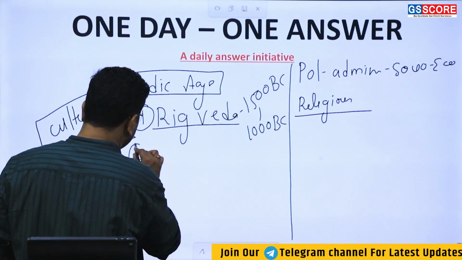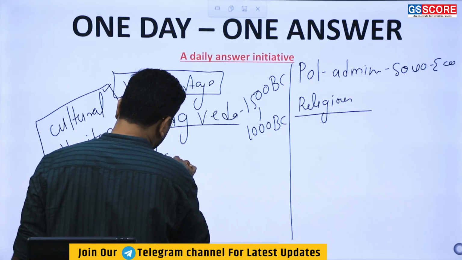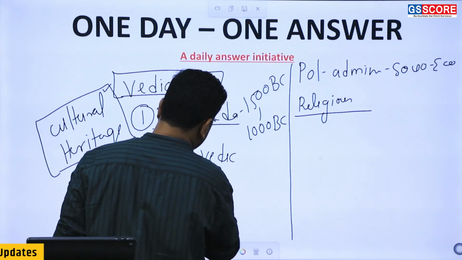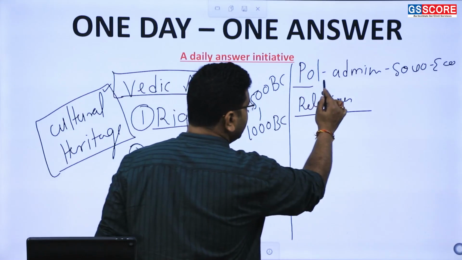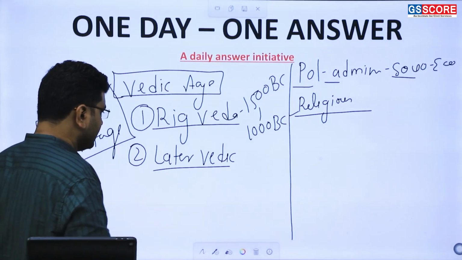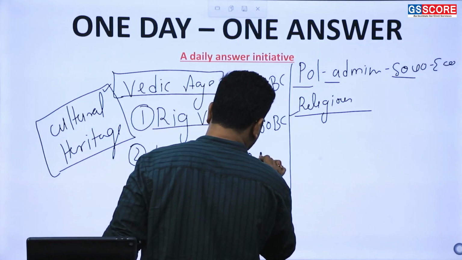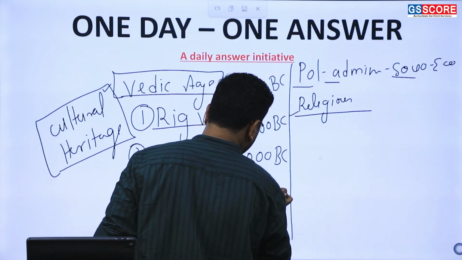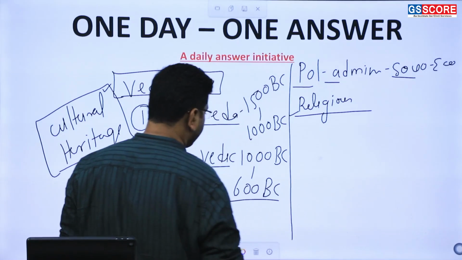Then after the Rig Veda we have the later Vedic Age, in which there was some transformation pertaining to the political, administrative, socio-economic and religious aspect in the Vedic Age. So later Vedic Age from 1000 BC to 600 BC is taken as the period of later Vedic Age.